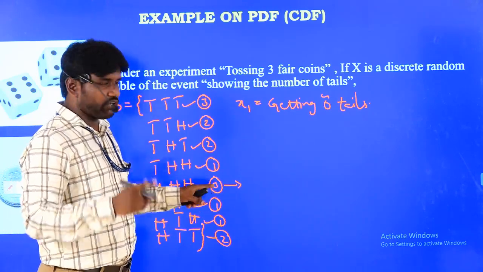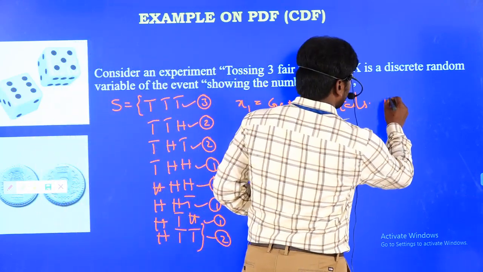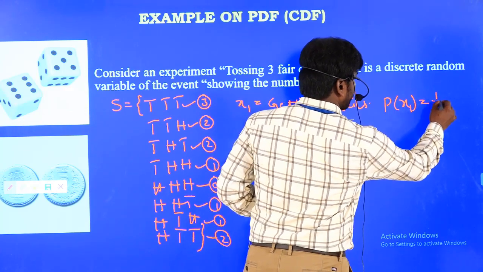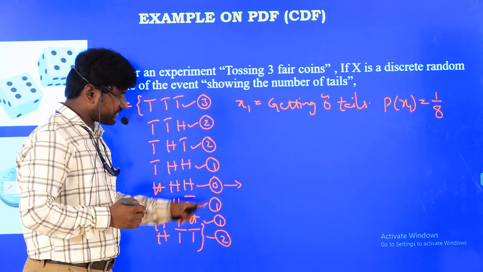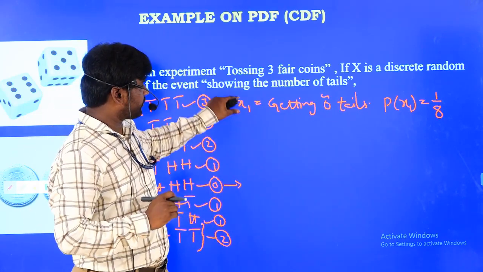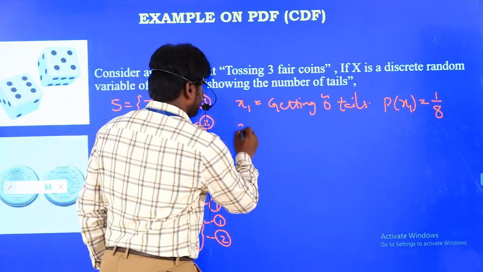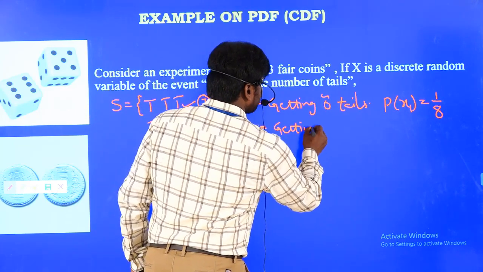So if I want to talk about the probability of getting x1, I can say 1 by 2 cube, that is 1 by 8. So among the 8 cases, only 1 case is existing for getting 0 tails, that is represented by a real value x1.